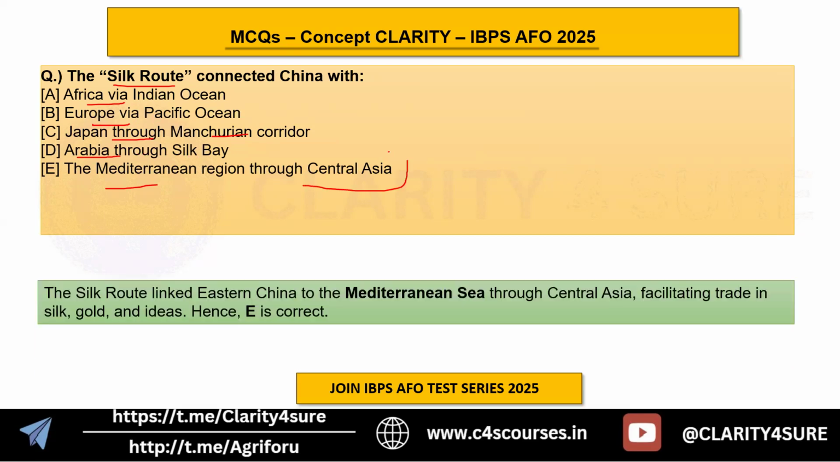The Silk Route was connected with China through the Mediterranean region. The Silk Route linked eastern China to the Mediterranean region through Central Asia, facilitating trade in silk, gold, and ideas. So that is why option E is correct here. You can see what kind of questions you can expect from these two topics, sericulture and lac culture.